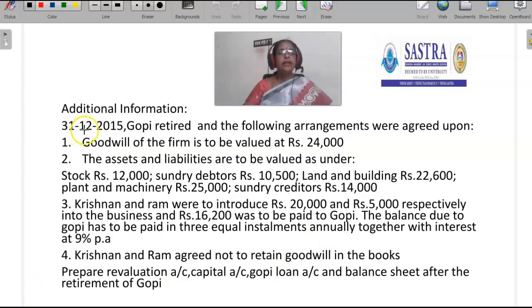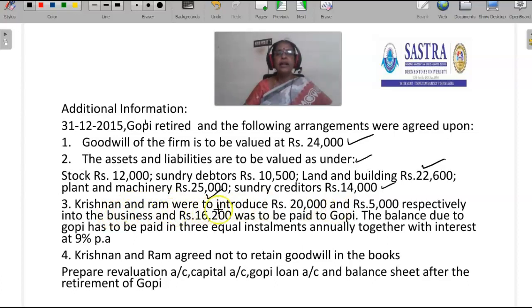On 31/12/2015, Gopi retired and the following arrangements were agreed upon. Number 1, goodwill of the firm is to be valued at rupees 24,000. The assets and liabilities are to be valued as under: stock 12,000 rupees, sundry debtors 10,500, land and building 22,600, plant and machinery 25,000, sundry creditors 14,000.